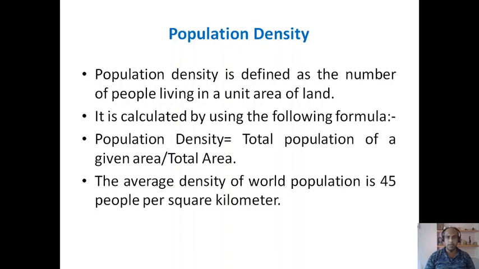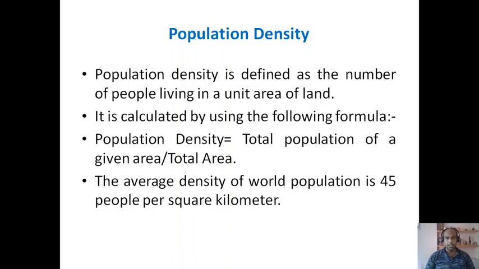Now, what is population density? Population density is defined as the number of people living in a unit area of land. The formula for calculating population density is total population of a given area divided by total area.